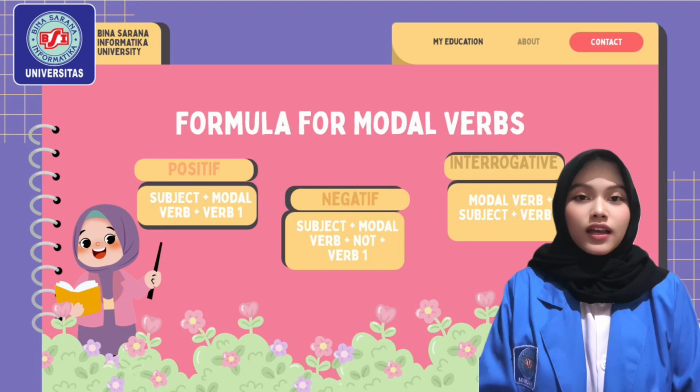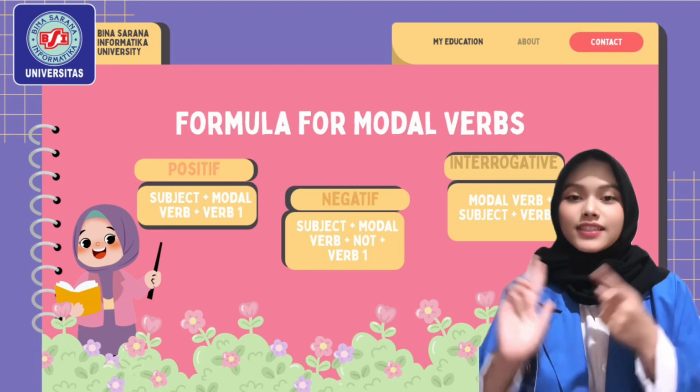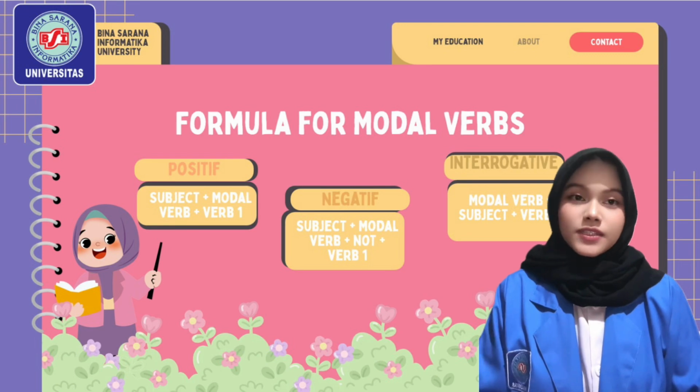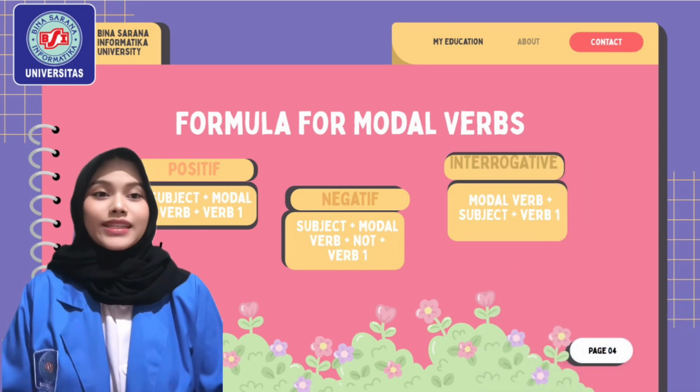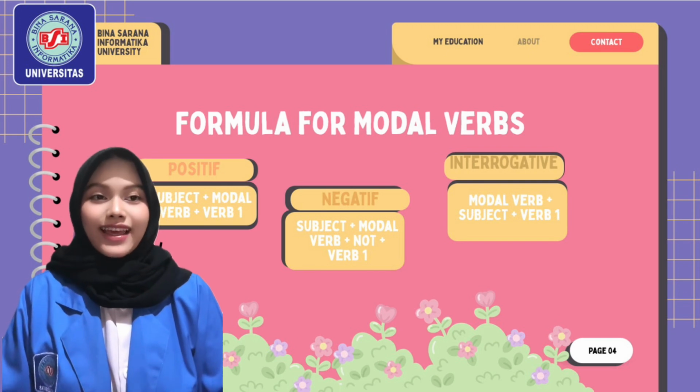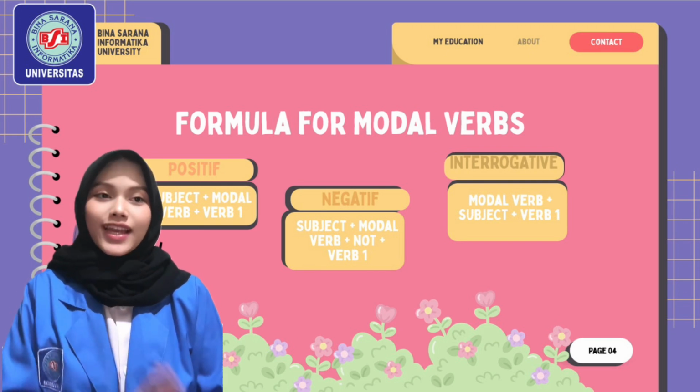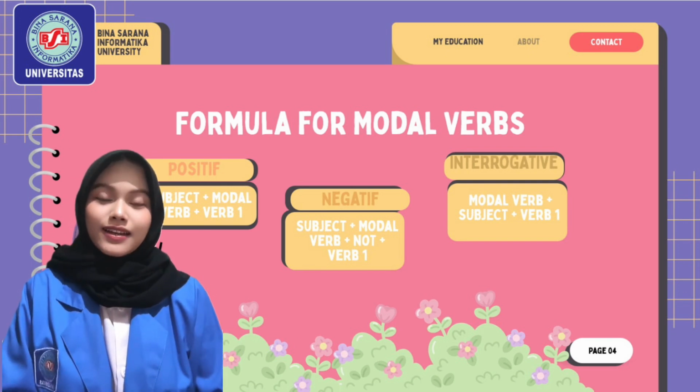Next, formula for modal verbs: positive, negative, and interrogative. Positive: subject plus modal verb plus verb 1. Negative: subject plus modal verb plus not plus verb 1. Interrogative: modal verb plus subject plus verb 1.